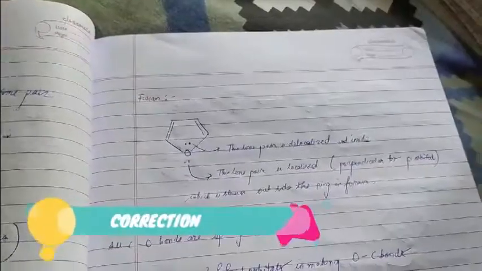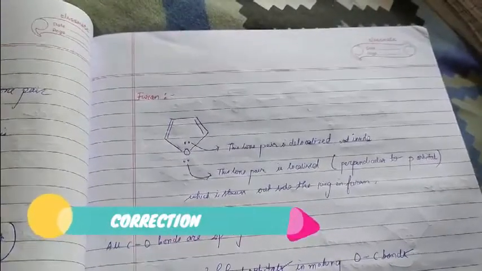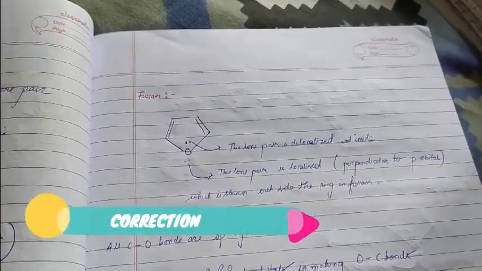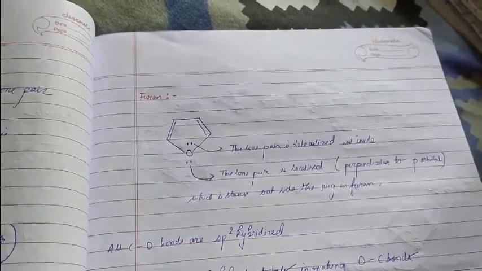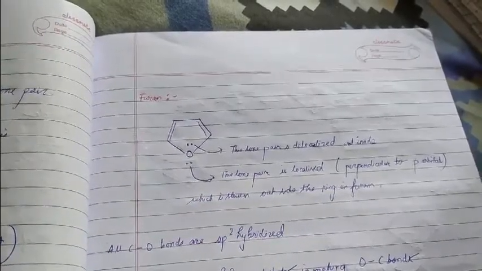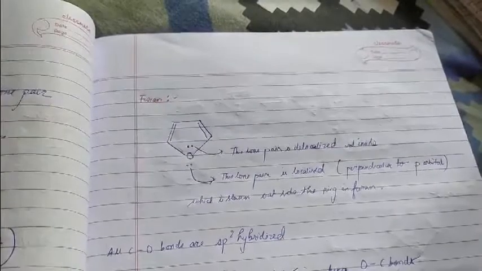I'm really sorry for a line that I might have said in the beginning of the video, about delocalized pi electrons. It's actually a delocalized lone pair of electrons, which I want to correct in this part.